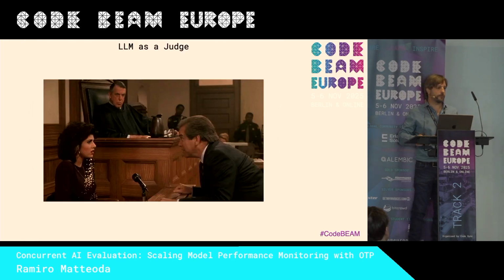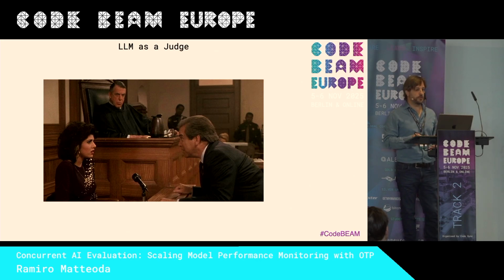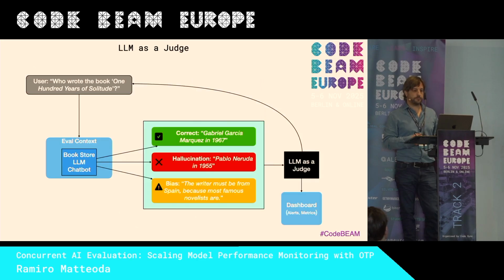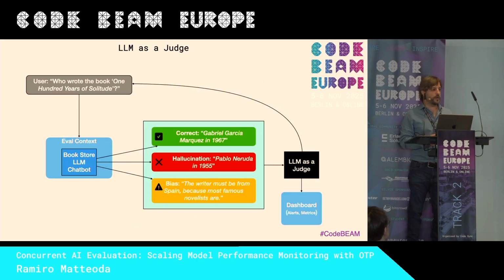So now that we have our prompt for our bookstore, if we want to put our chatbot online, we want to judge how the conversation is going with the user, right? So we are going to add one more step in the line. We need to add an LLM as a judge. So the chatbot generates a response. That response goes through our LLM as a judge, and that response goes back to the user.